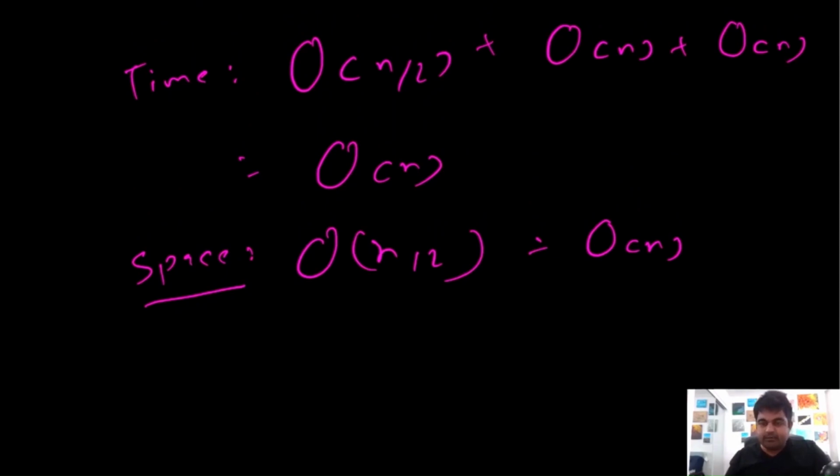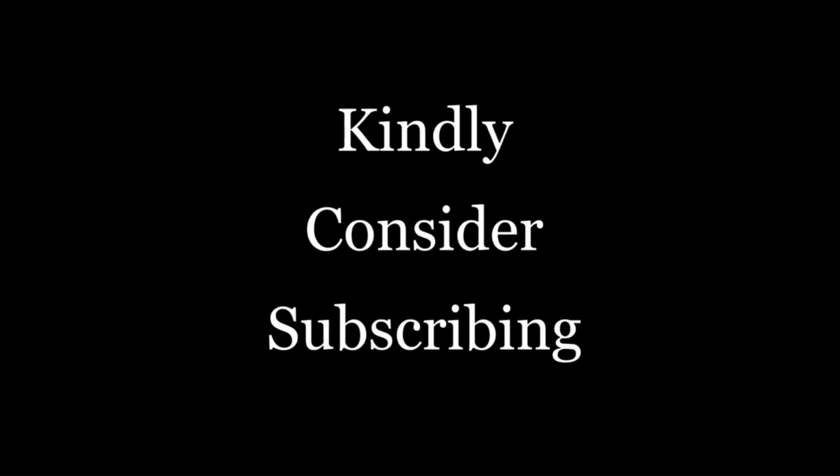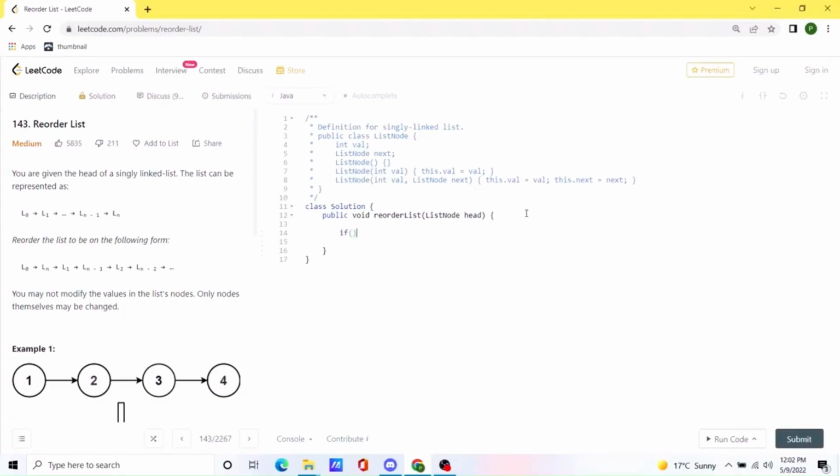Let's see what the implementation would be. First of all, we are going to check whether the given head is equal to null. If that is the case, we can simply return immediately. And if that is not the case, we will start with our implementation. First, we are going to find the middle of the linked list, so let me create two list nodes for that.